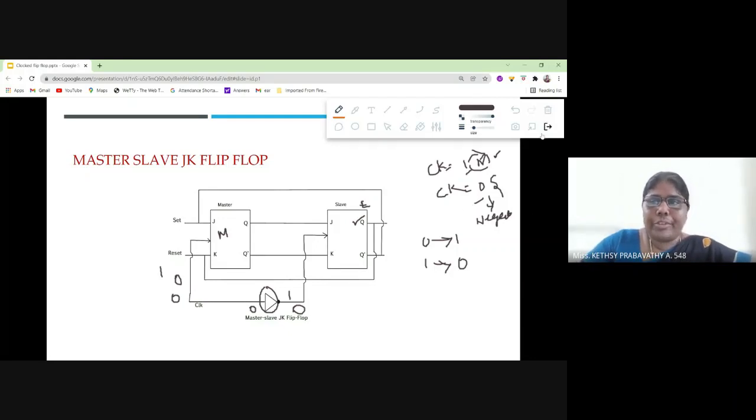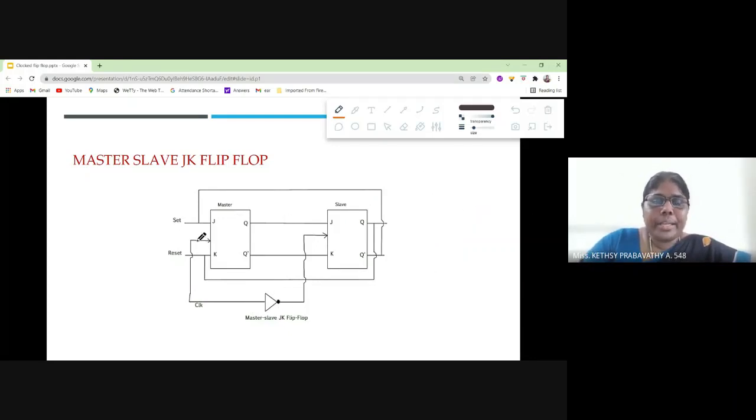So if you see the entire diagram, if the clock pulse is 1, the master is enabled. So this is 0, and this is disabled. So whatever the Q value is, that will be passed to the slave whenever the clock pulse is 1.